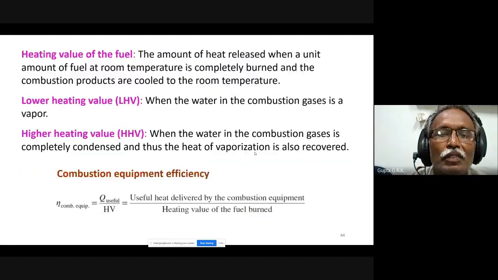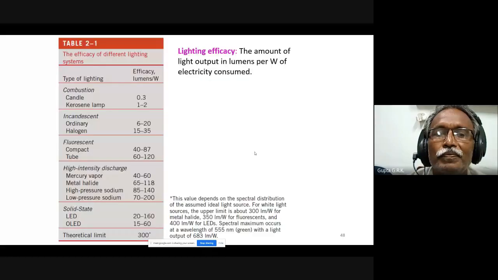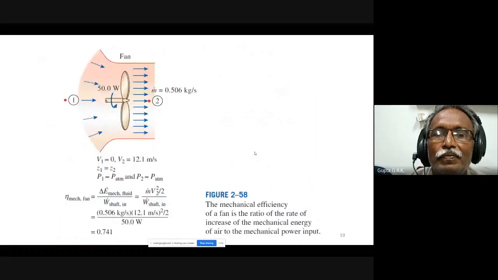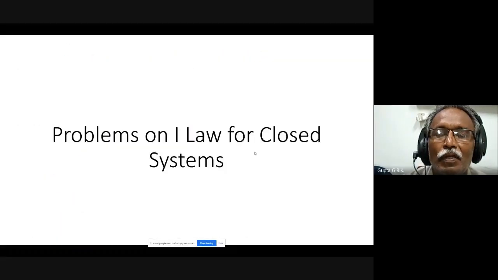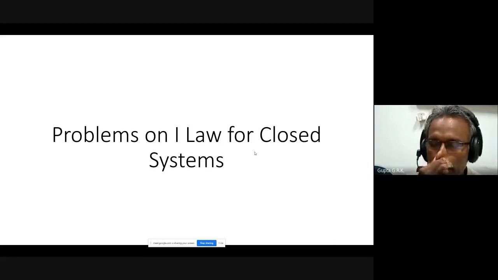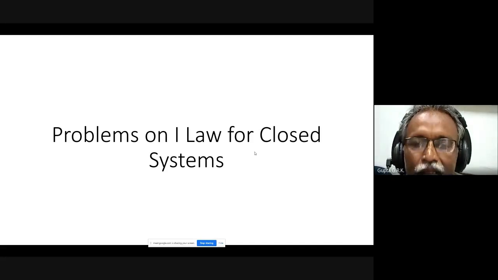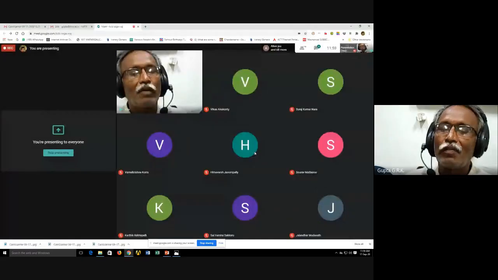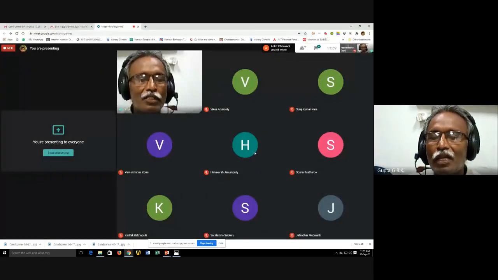I think it is repeated. Okay, this is about the theory behind first law applied to closed systems for different processes. Any doubts? If you have any doubt, we will discuss. Otherwise, I will go to the problems.